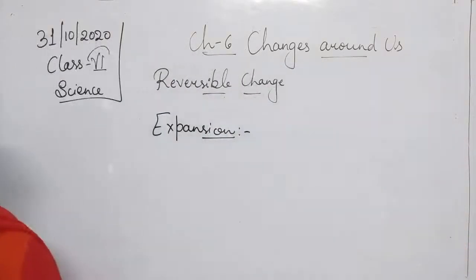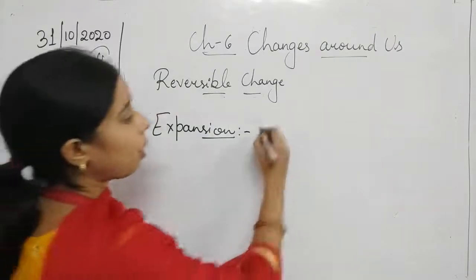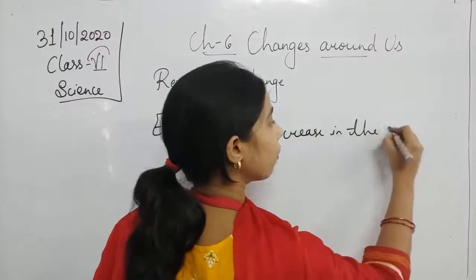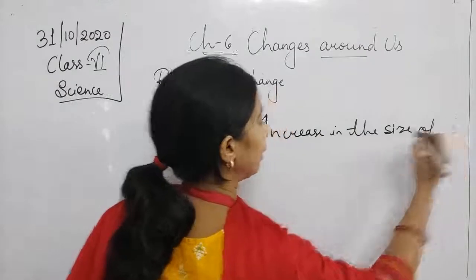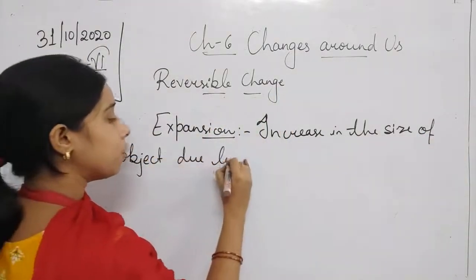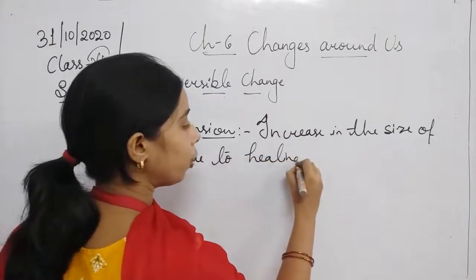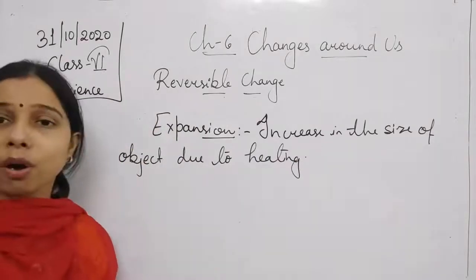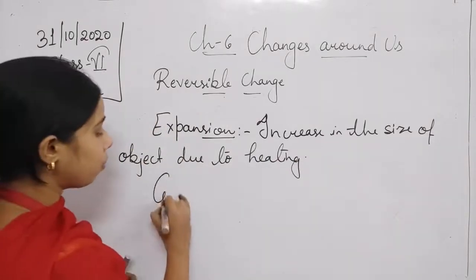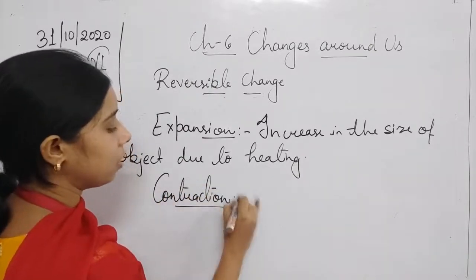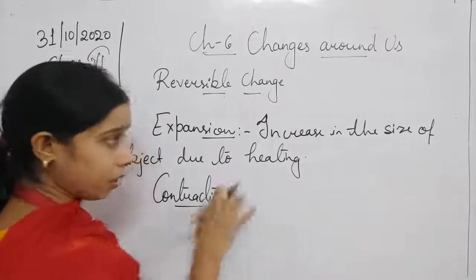So you see students, expansion is, in a simple term, the increase in the size of an object due to heating. It means that when you provide heat to the object, it will get expanded. The opposite of expansion, student, is known as contraction. So expansion is there, and another term that we use is contraction. What is a contraction?